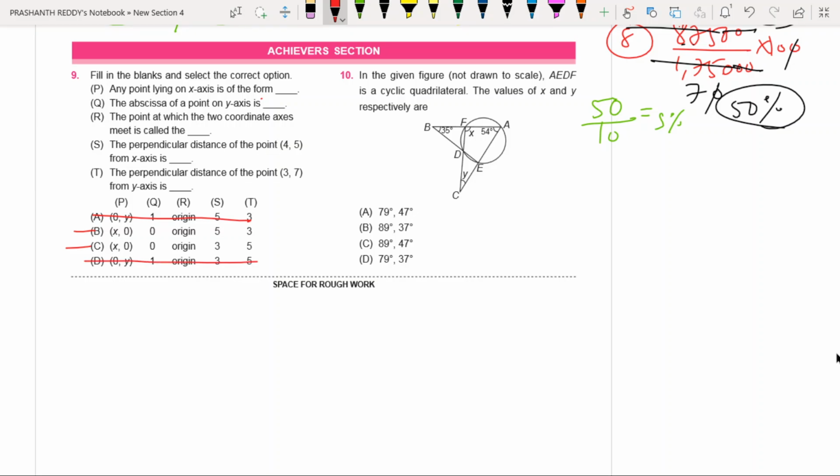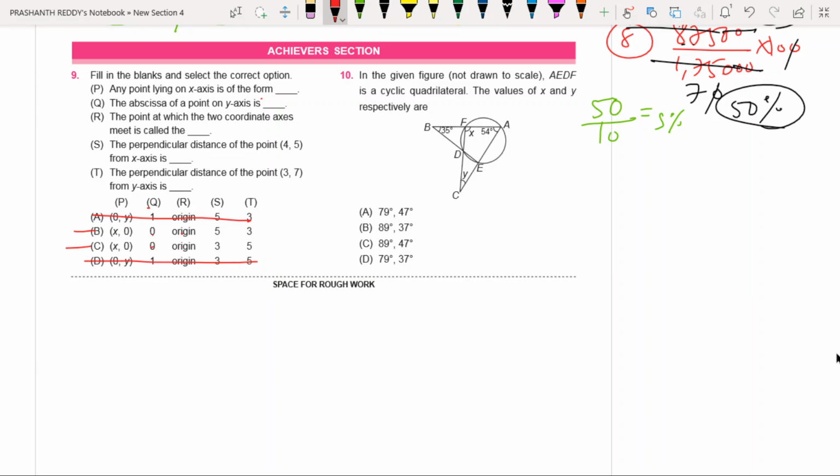Now in this, see P, Q are the same. Yes or no? Don't waste time by reading Q and R. Why do you not need to read Q and R? Because 0 0 is there. Origin is there. You cannot eliminate. You just read only S. With the help of S, you can eliminate. S or T, whatever. Focus on S here.